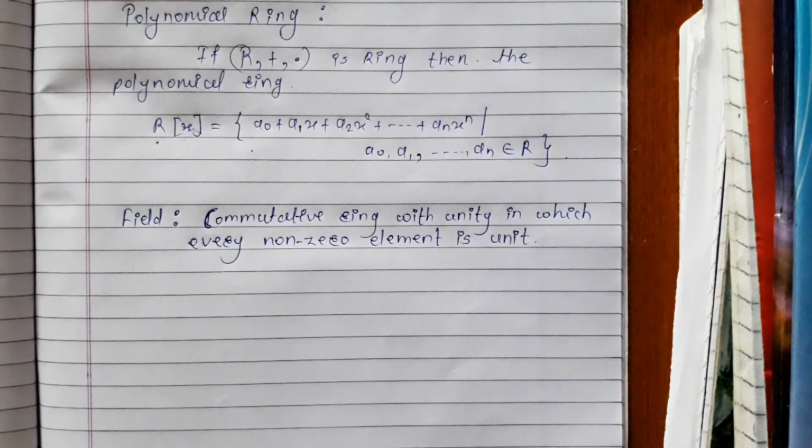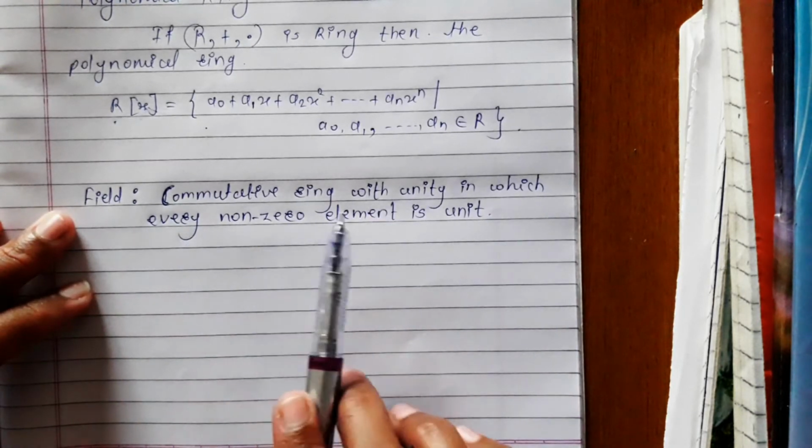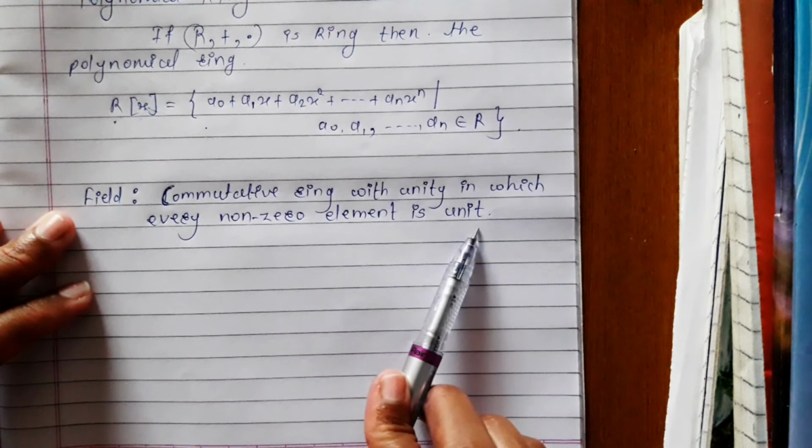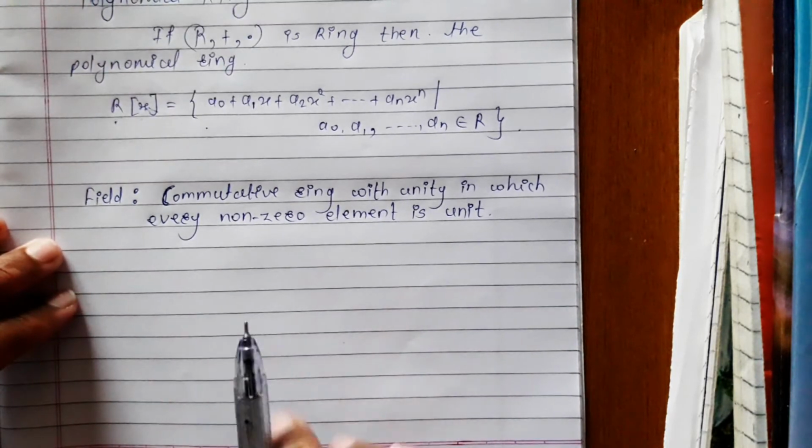And finally, the definition of field. So what is field? Field is a commutative ring with unity in which every non-zero element is unit.